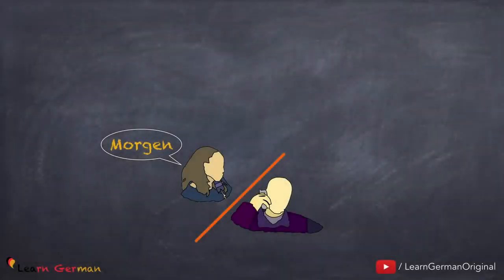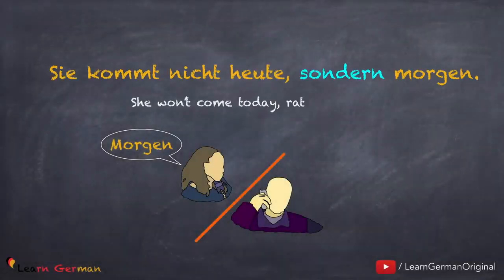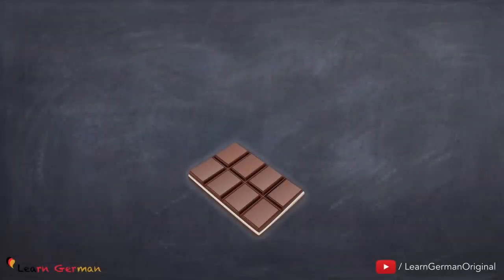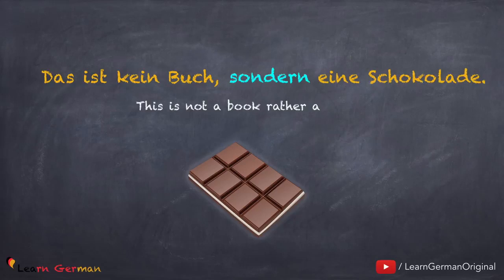Let's look at a few more examples. Sie kommt nicht heute, sondern morgen. Das ist kein Buch, sondern eine Schokolade.